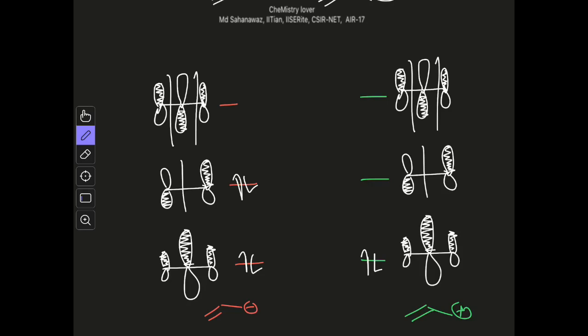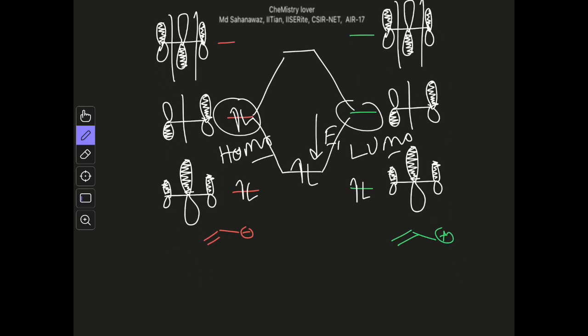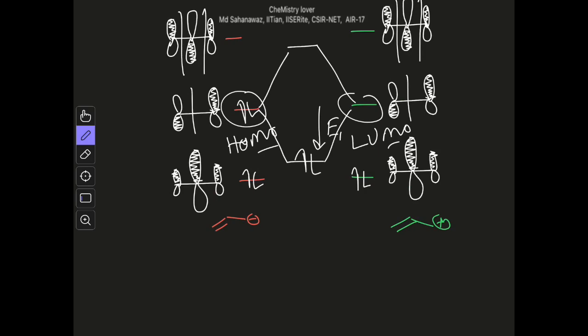Now we will not discuss the interaction between filled orbitals, that is term 1, because term 1 will be there in any way. We are only interested in term 2. So what is term 2 here? The term 2 here is the interaction between the HOMO of allyl anion and the LUMO of allyl cation. So these two will overlap very strongly and the energy drop will be there. So this is E1 and there will be energy drop. That means this is a profitable situation and these two will interact.